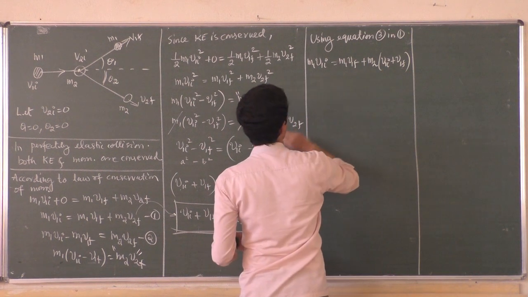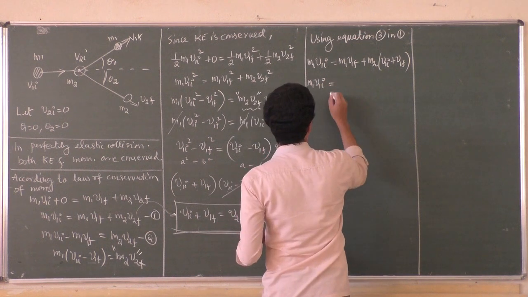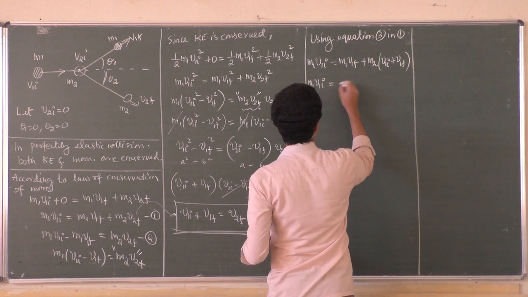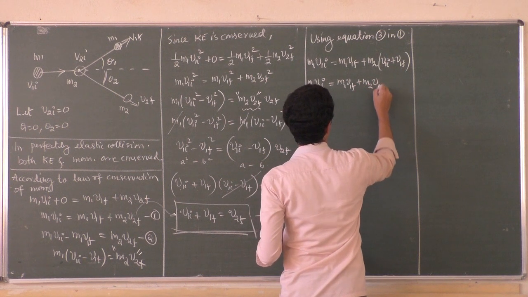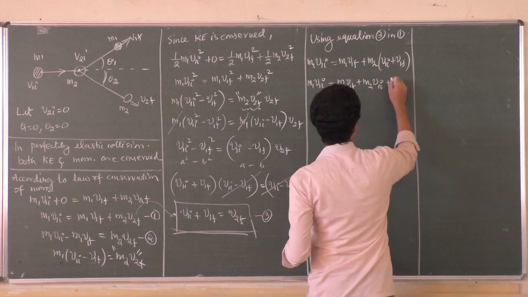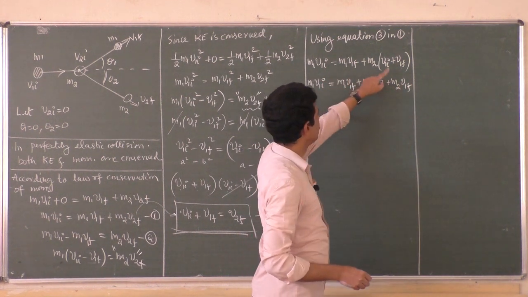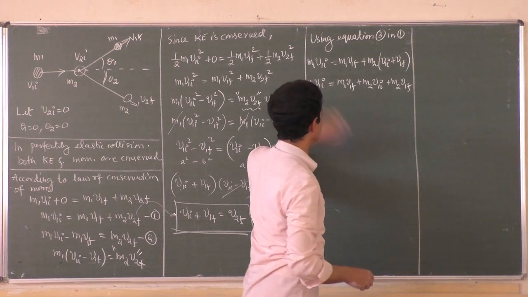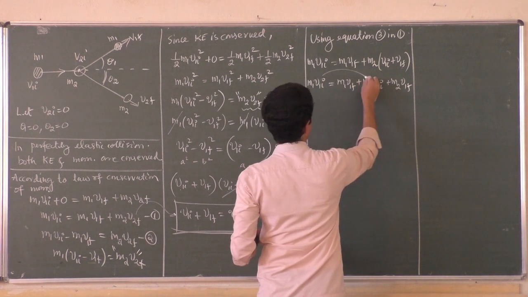So spread this now. m1 v1i is equal to m1 v1f plus m2 v1i plus m2 v1f, right? Now you can club v1i and v1f terms together.